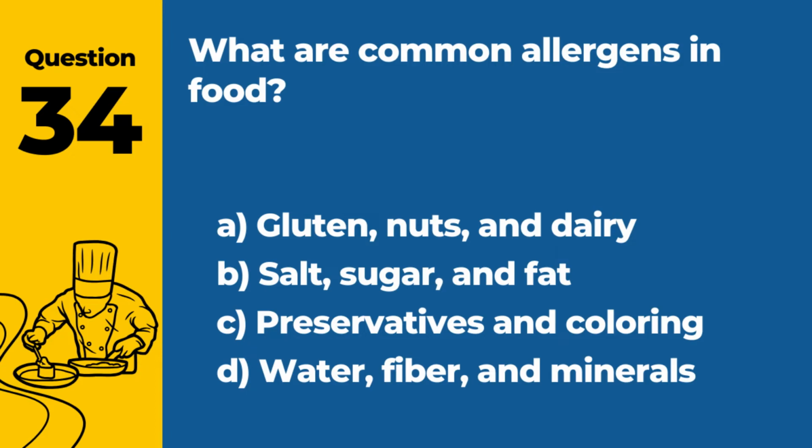Question 34. What are common allergens in food? A. Gluten, nuts, and dairy. B. Salt, sugar, and fat. C. Preservatives and coloring. D. Water, fiber, and minerals. Answer. A. Gluten, nuts, and dairy. These are among the most common food allergens.